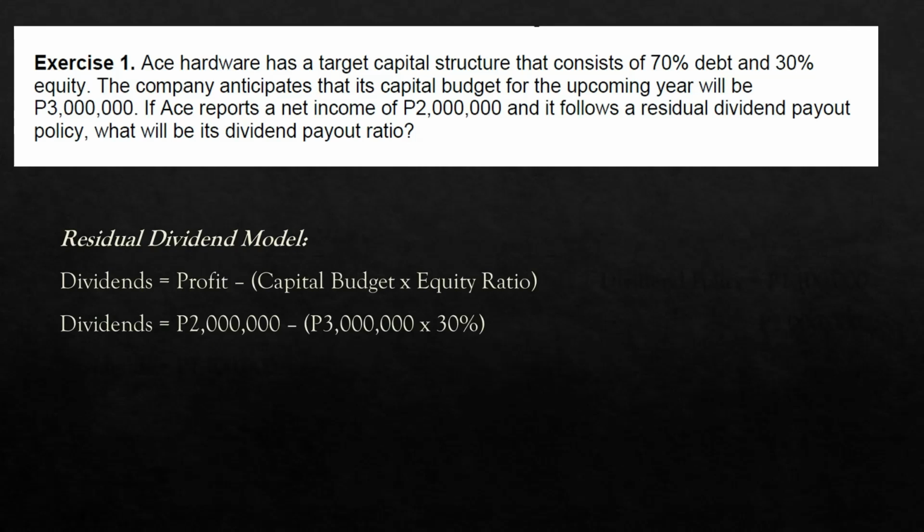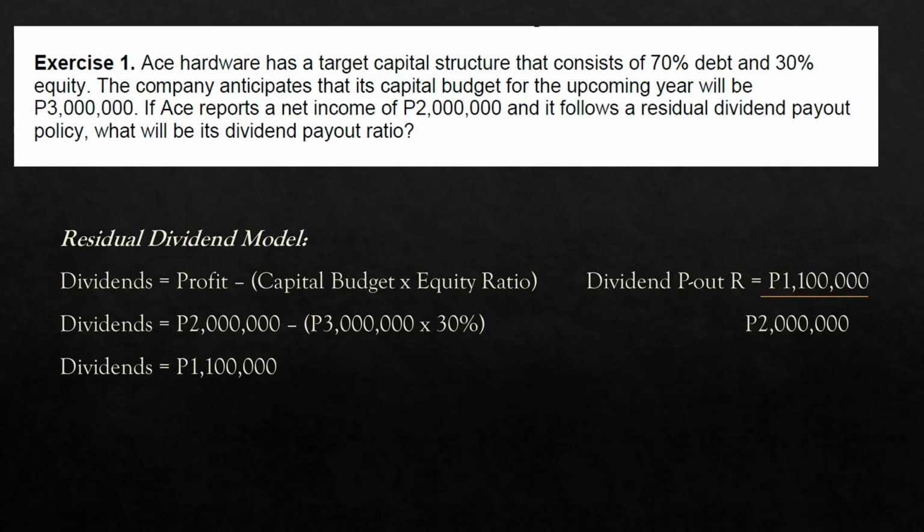Dividends is therefore equal to 2 million pesos less 30% of 3 million pesos. You would have 1.1 million pesos. Hence, the dividend payout ratio will be equal to 1.1 million divided by 2 million pesos. You would have 55%. In other words, 55% of the net income is expected to be declared as dividends. Again, under the residual dividend model, dividends will only be declared if there is sufficient amount of earnings that can be used for financing. Any excess will be declared as dividends.